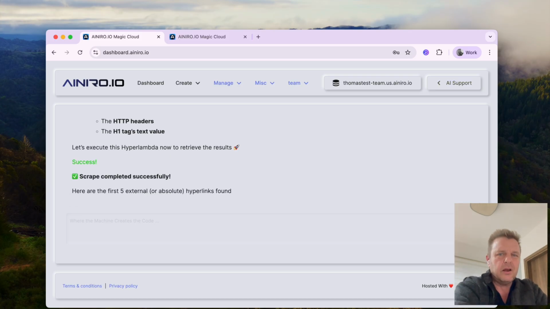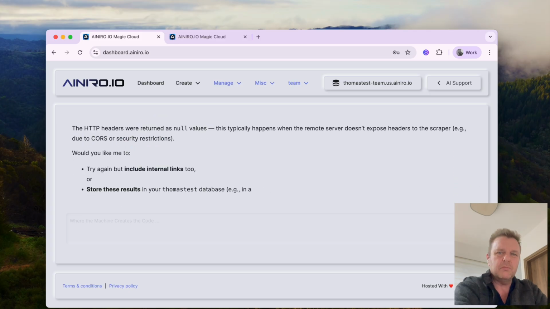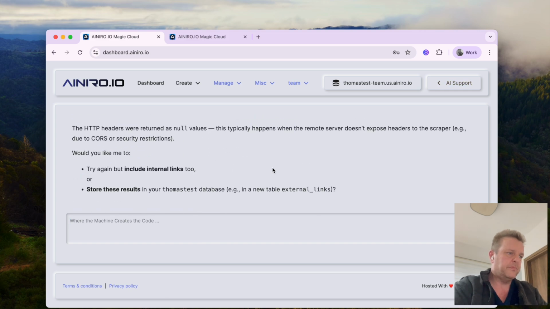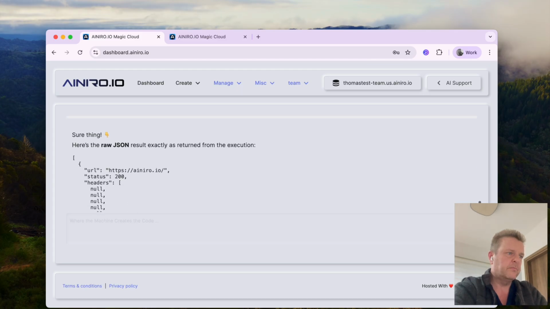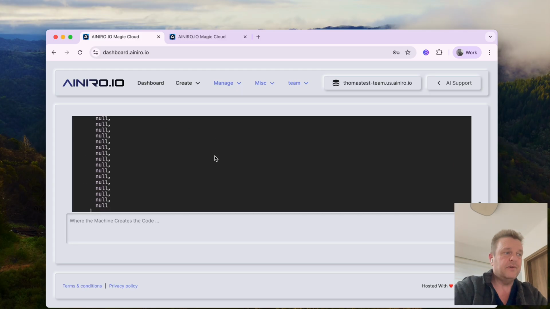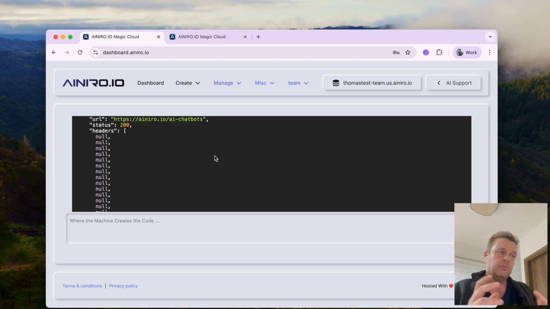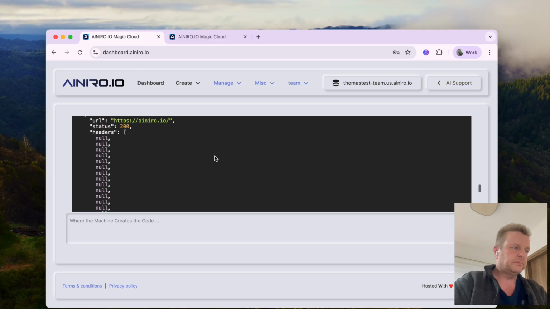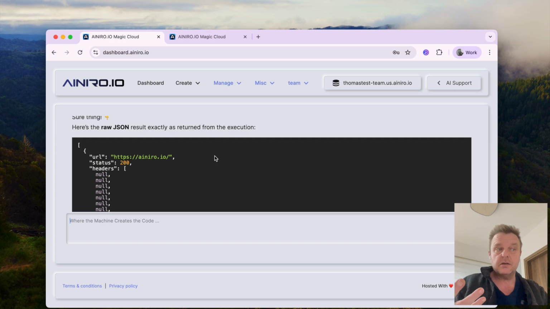Now it's a little bit slightly more structured. You need to know a little bit of HTML and HTTP in order to pull this through, right? Show me that raw JSON. Okay, so it didn't figure out the headers. There's something wrong with the Hyperlambda here, right? Because it gets the numbers correct, but it can't get the values for each individual HTTP header for some reason, but okay, that's a hallucination or a bug.